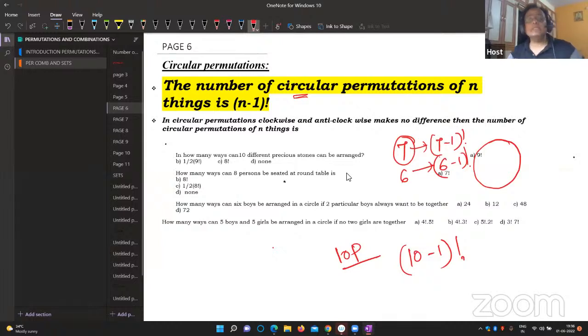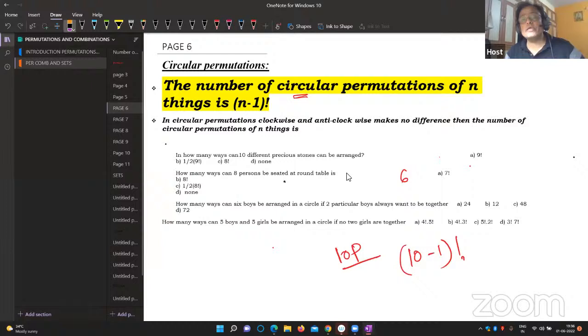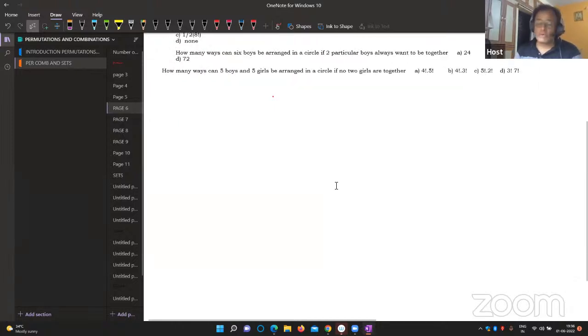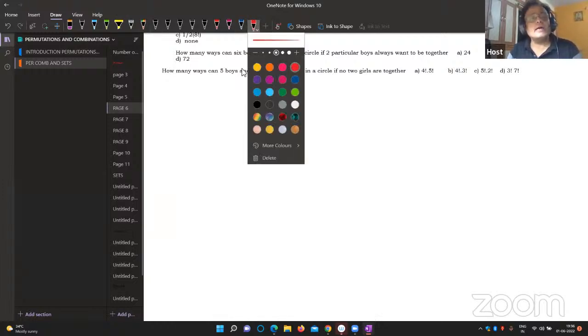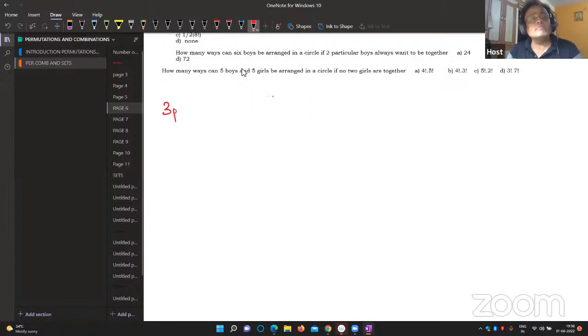But my dear students, here is one more trouble. What is the trouble I'm going to tell you? What is the confusion you will definitely face here? Number 1: I've given 3 people and I ask you to arrange them in a circle. Therefore, the answer you'll give is 3 minus 1 factorial. Correct? 3 minus 1 factorial.